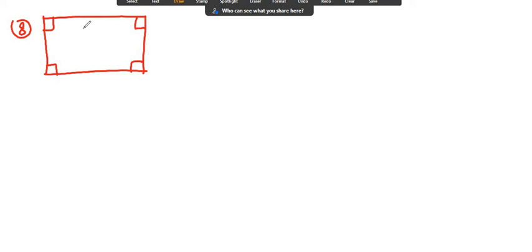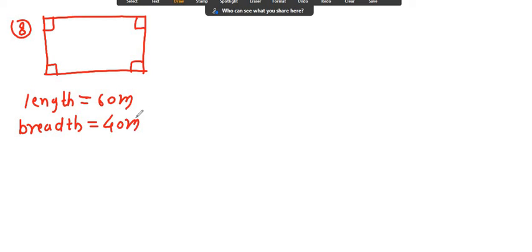If the field is 60 meter long, that means length of field is equal to 60 meter, and breadth is 40 meter. Now first we have to find the perimeter.